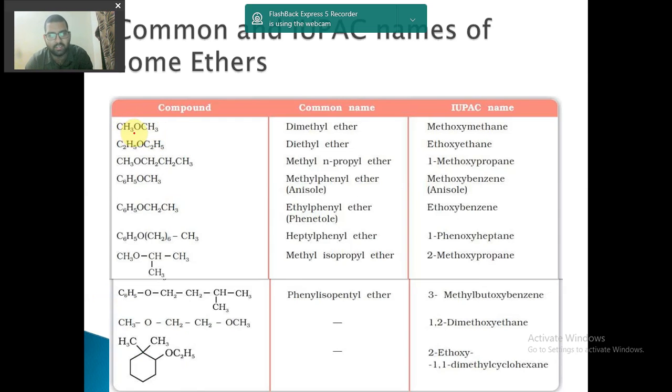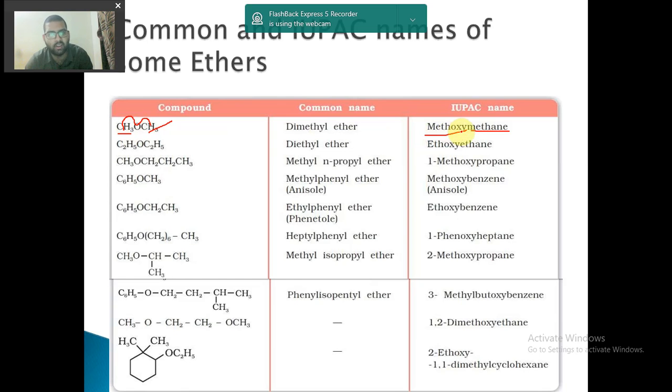Okay, so let us see how. This is actually a methyl methyl group, so it will be called methoxy methane. The last group will be called the actual alkane, so methane, and this methyl will be occupied by oxygen, so it will be called methoxy.